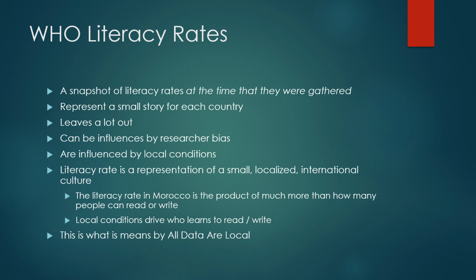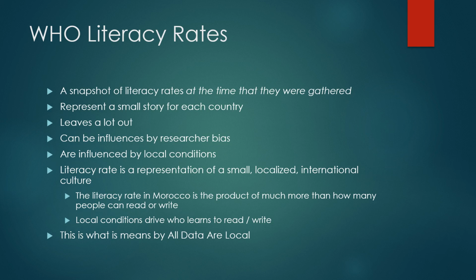So just remember that World Health Organization literacy rates are a snapshot of literacy rates at the time that they were gathered, okay? And they are accurate for only a small period of time, especially with things that are shifting. It represents a small story for each country, but it leaves a lot out, okay? It can be influenced by researcher bias. It can be influenced by local conditions. A literacy rate is a representation of a small localized international culture, okay?